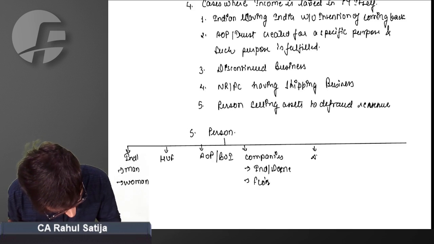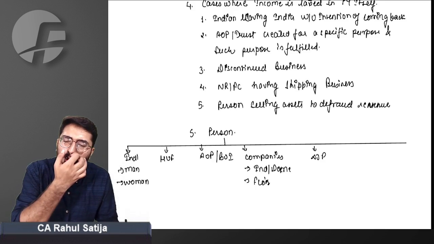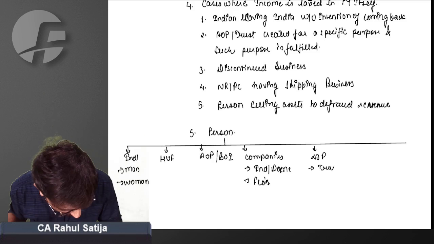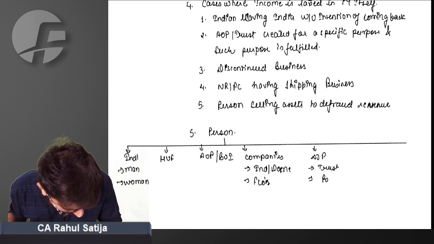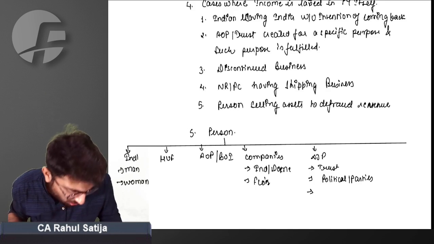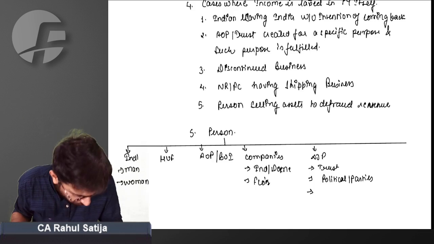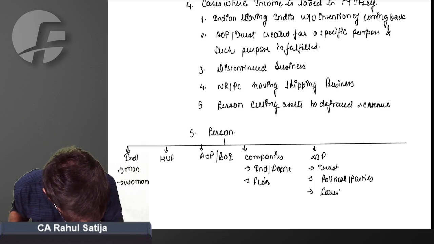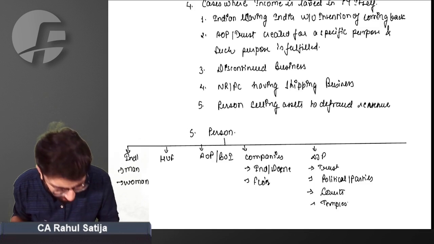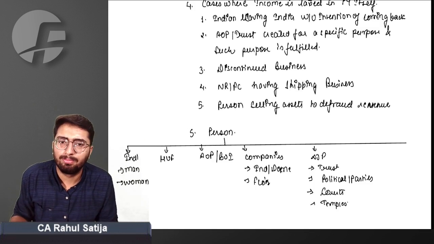We can have artificial juridical persons. What are artificial juridical persons? They are nothing but, sir, for example, trusts, political parties, or you can say courts, temples. These can be artificial juridical persons.